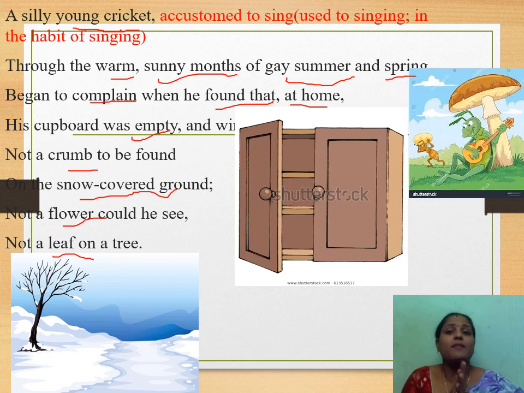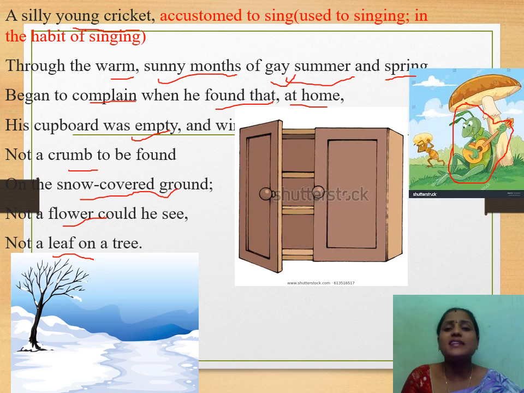Yes, a silly young cricket, not yet matured. The poet mentions that it was a silly young cricket accustomed to. What is the meaning of accustomed to? Used to singing, in the habit of singing. You can observe this picture. Here the cricket is continuously singing, making it a habit, singing day and night through the warm sunny months of gay summer and spring.